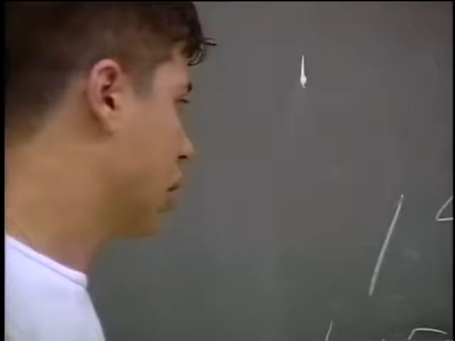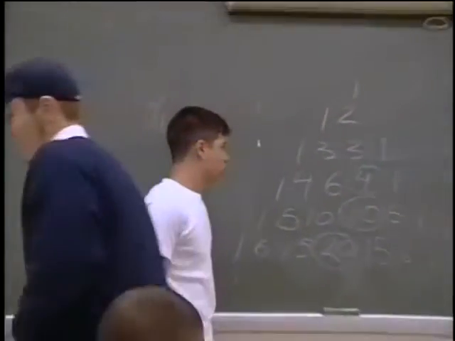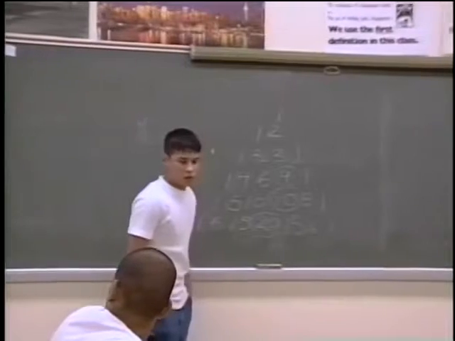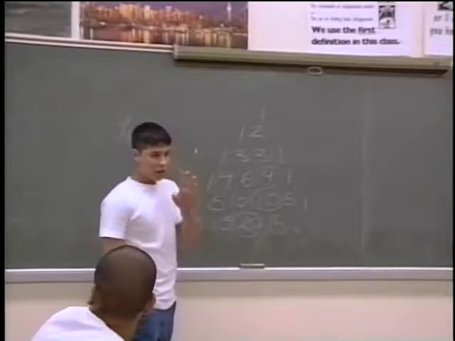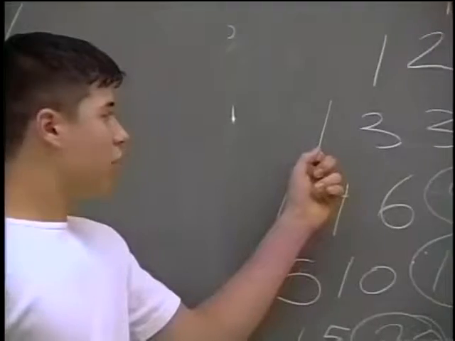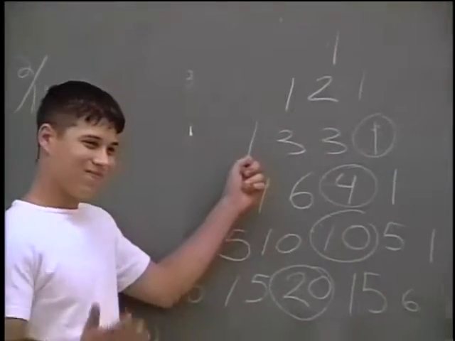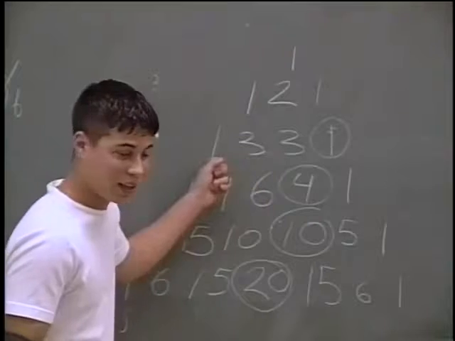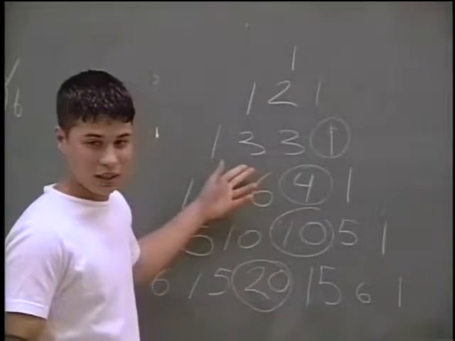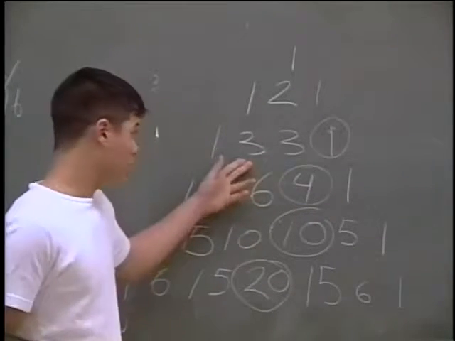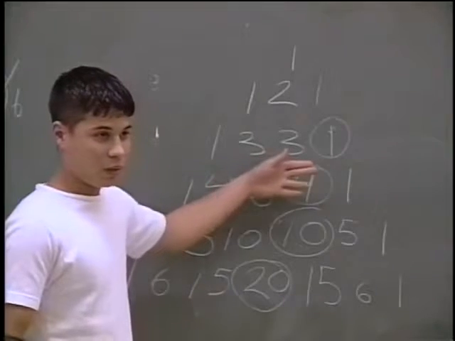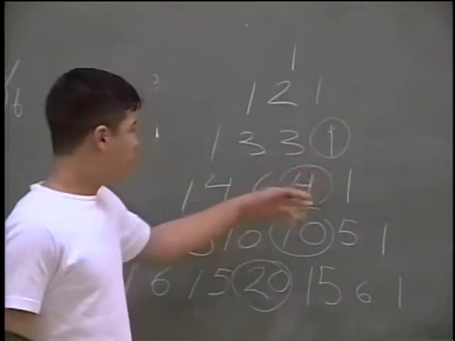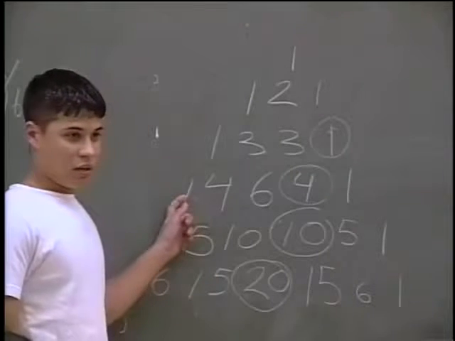So Michael notices in the triangle that on one of the diagonals, he finds the numbers 1, 4, 10, and 20. The count for a 4-game series, the number of ways you can win a series in 4 games was 2, and the number of ways you could win it in 5 games was 8, and in 6 games was 20, and in 7 games was 40. So he's got 1, 4, 10, and 20 in this diagonal, and if you double them, he said that's 2, 8, 20, and 40. So there's obviously some connection, he said, but I don't know what it is yet.